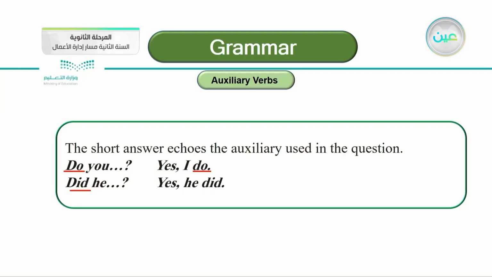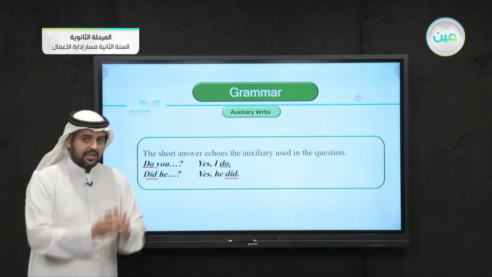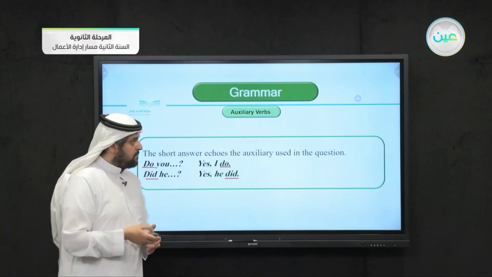Another example here, did he? Did he do that? You have to answer with the same verb, did. Did he? Yes, he did. You don't say, yes, he doesn't, or yes, he does. If the question uses did, you have to answer with the same auxiliary verb, did or didn't. But the most important thing is that it's the same auxiliary verb.